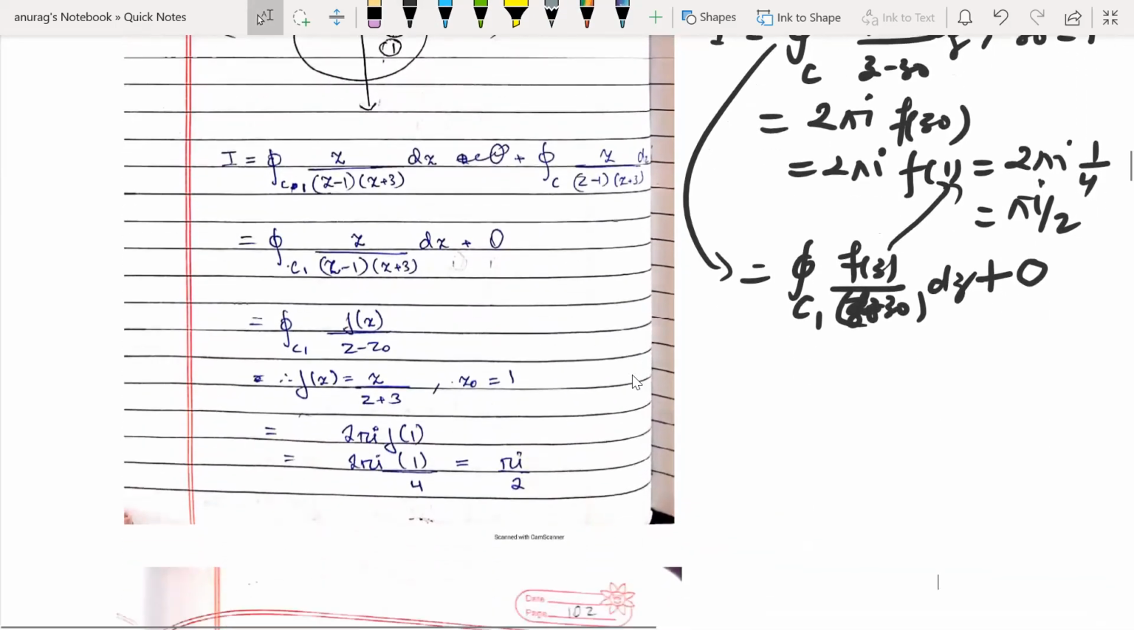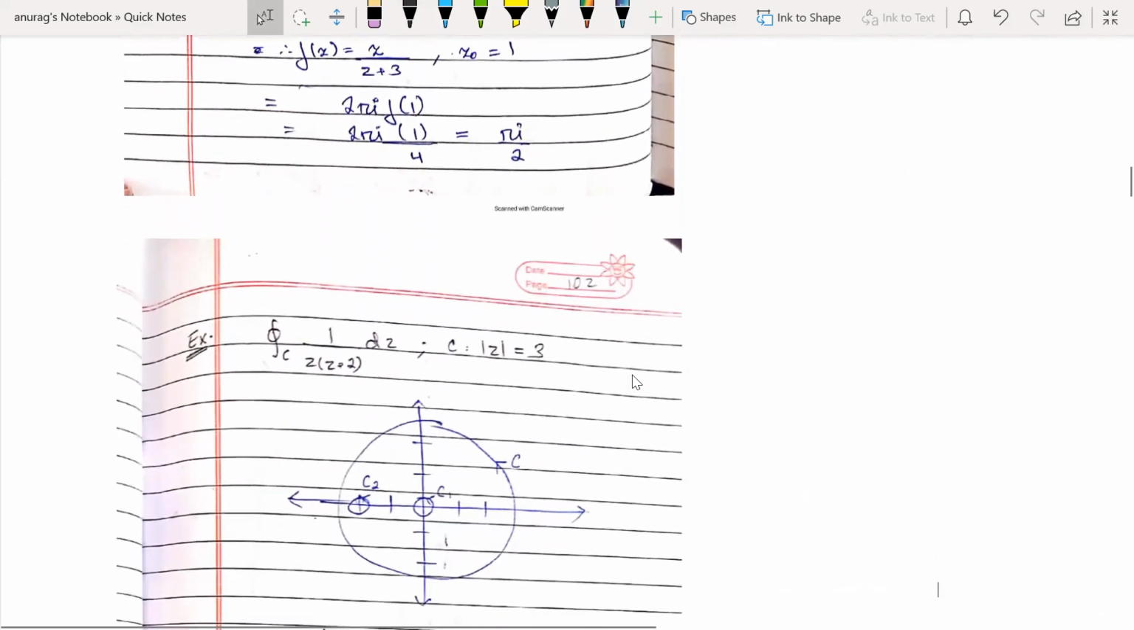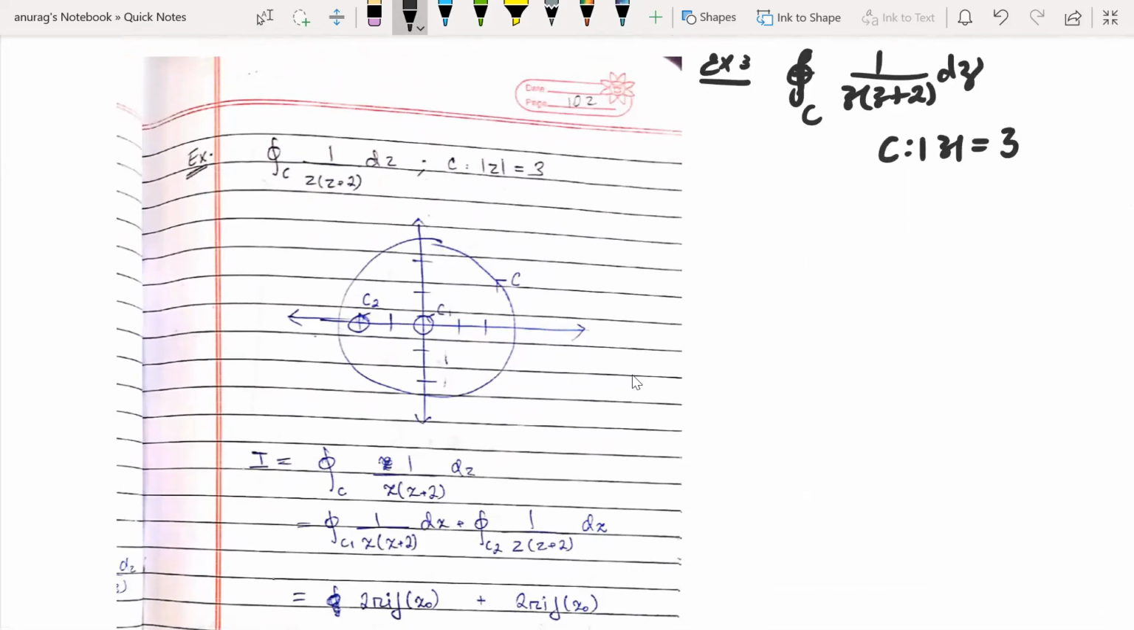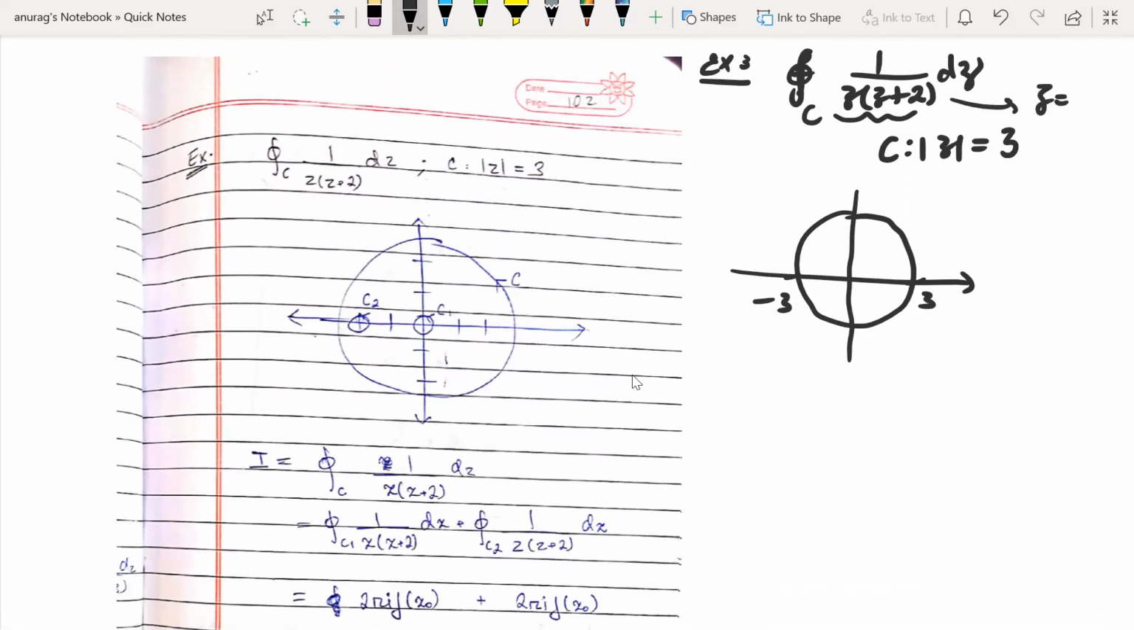Let's see the next example, when you have 2 points which are creating problems. Example 3: the integration of 1 over z(z plus 2) dz. I will tell you a smart trick for this type of problem. See carefully. Firstly, always draw the circle. The given circle has center (0, 0) and radius 3. This function is creating a problem at which points? It is not defined at 0 and minus 2. 0 is lying here and minus 2 is lying here.